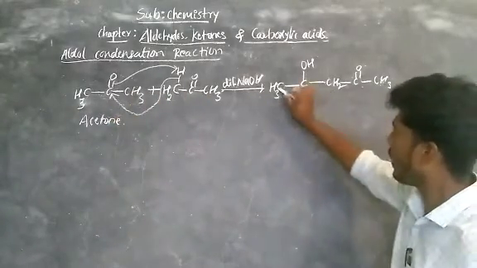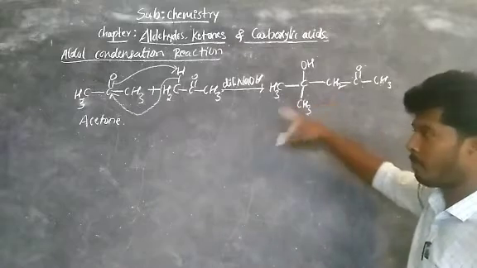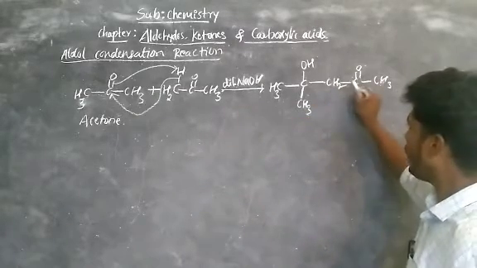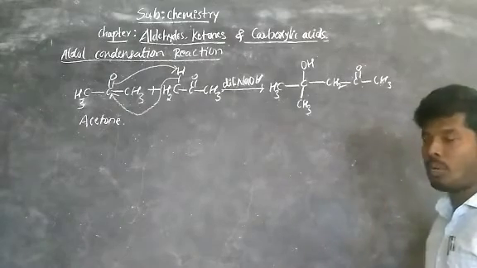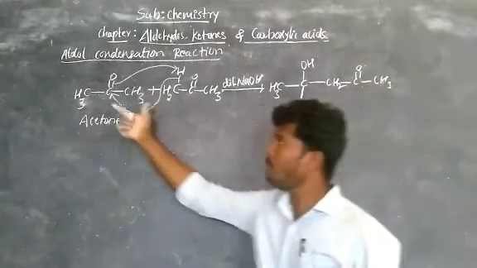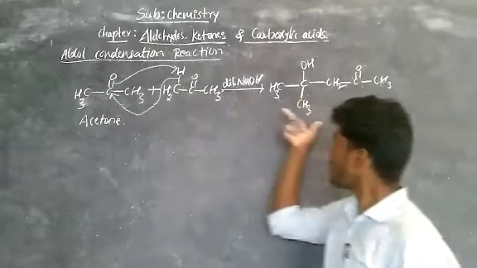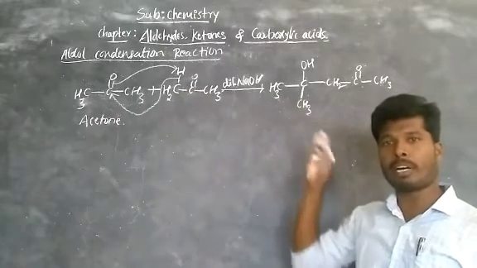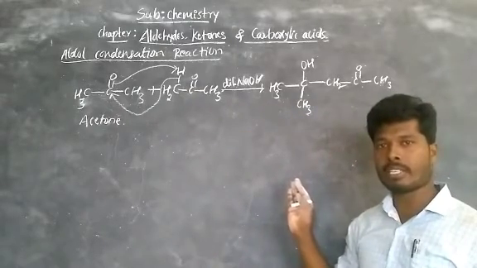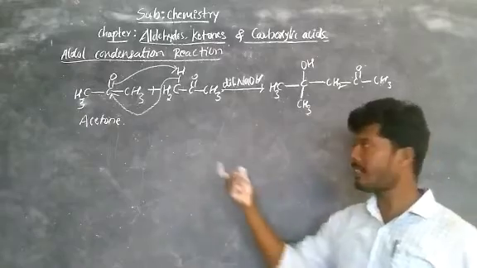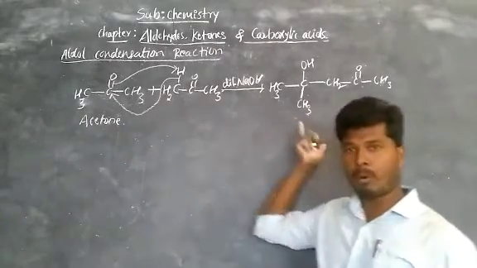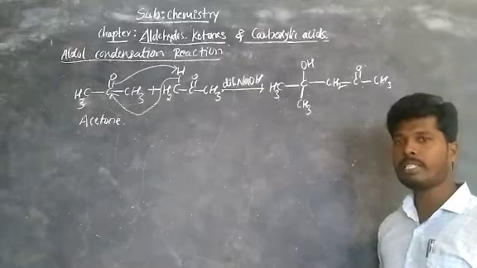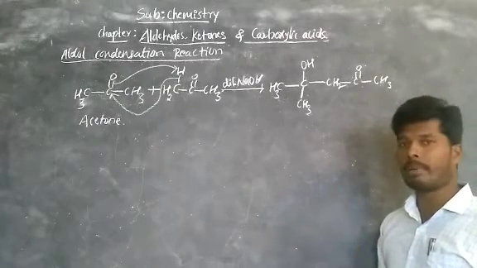Now here 1, 2, 3. First one, first molecule. Then second one, 1, 2, 3. Got it? There are 6 carbons here also. So it means from a 3 carbon compound you get a 6 carbon compound. It means the number of carbons increases. That is, the number of carbons in the reactant molecule doubles in the product.